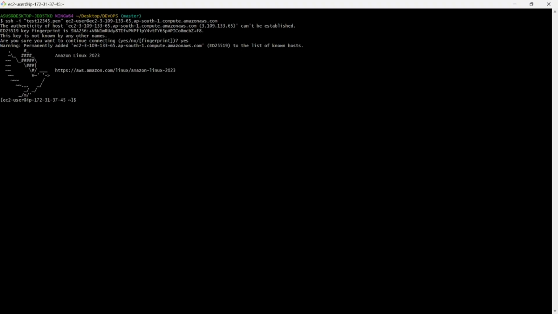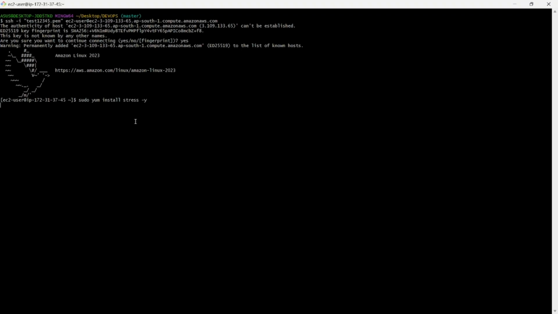Suppose I want the CPU utilization to go greater than or equal to 3%. So we want to install some software on my machines. Intentionally, I'm trying to create some load on my machines. Then how to create it? There is one command, sudo yum. Sudo is nothing but a super-do operation. Then I'm installing one stress application on my machines.